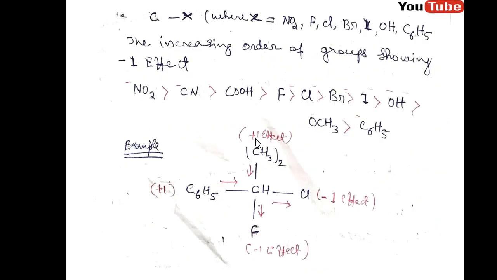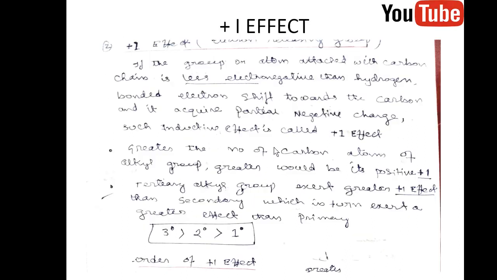So if the alkyl substituted group that attaches to the carbon is less electronegative than hydrogen, then it will donate the electron. Then this carbon becomes partially negative charged. This is called the plus I effect, also called electron donating group or electron releasing group. The greater the number of carbon atoms of the alkyl group, the greater will be its positive charge.